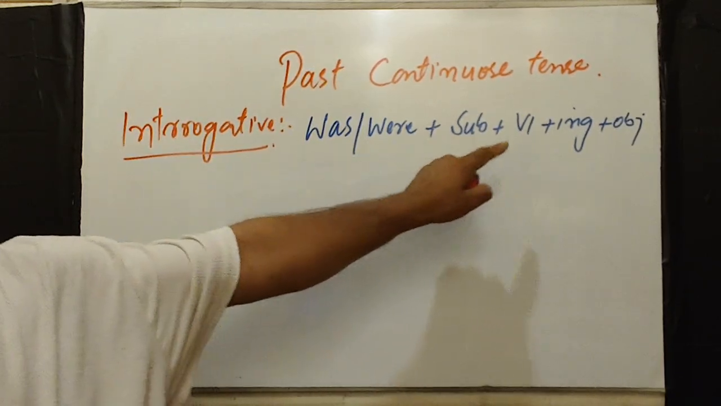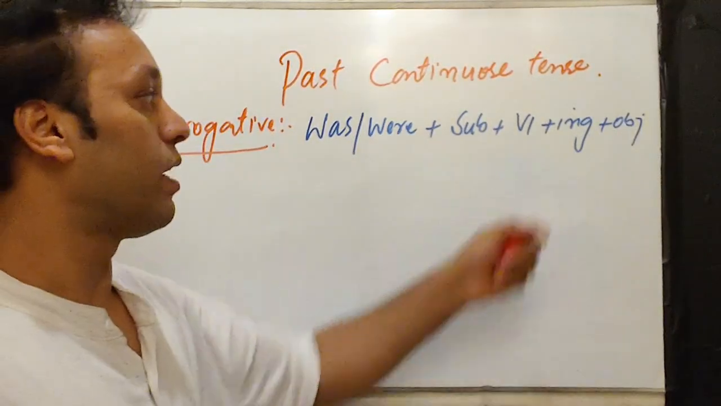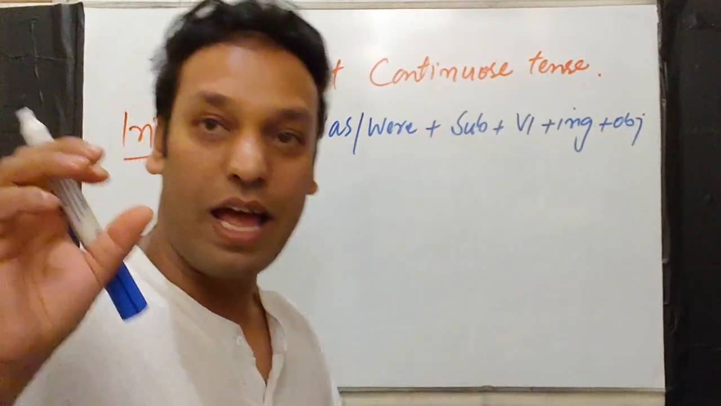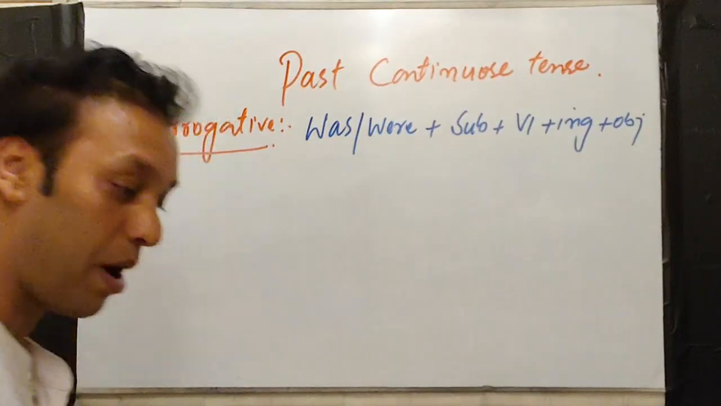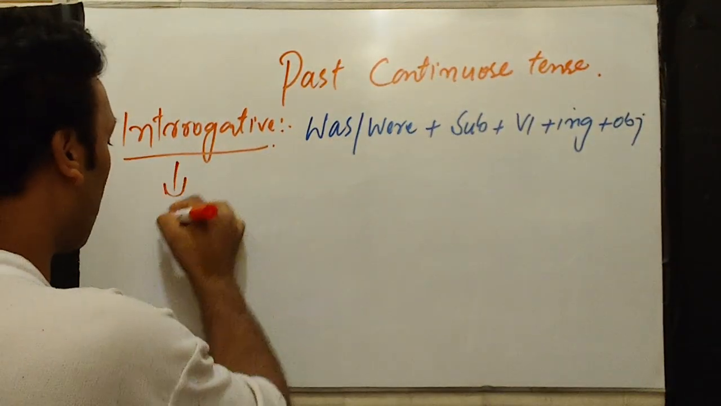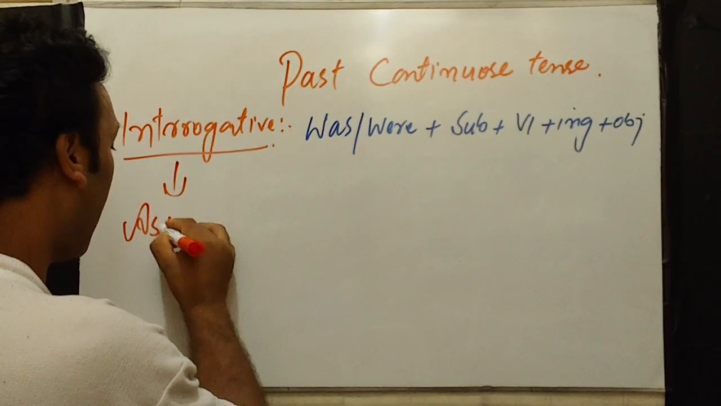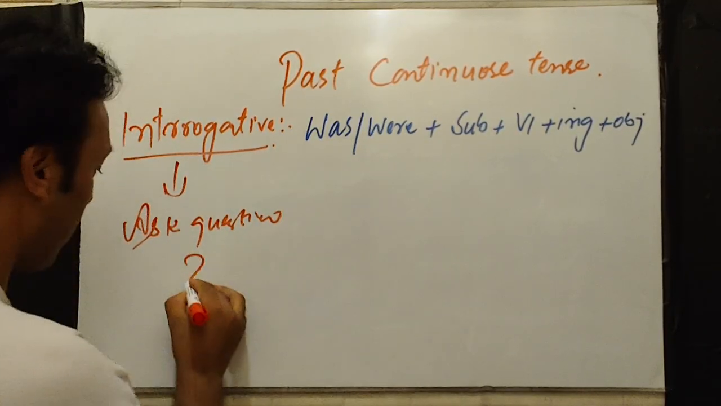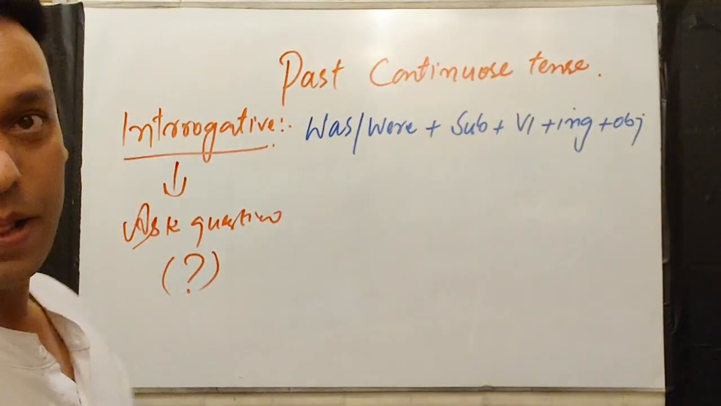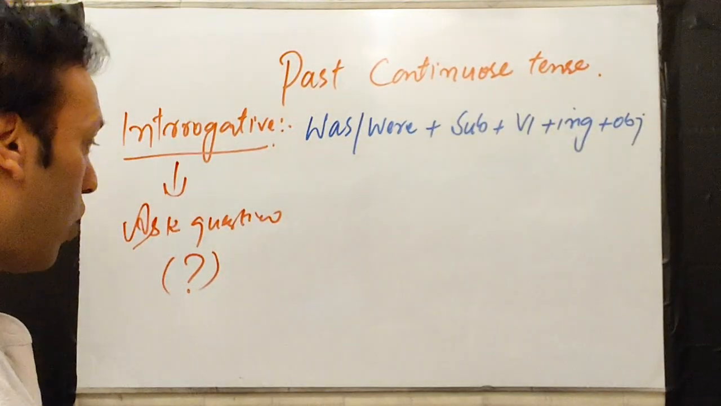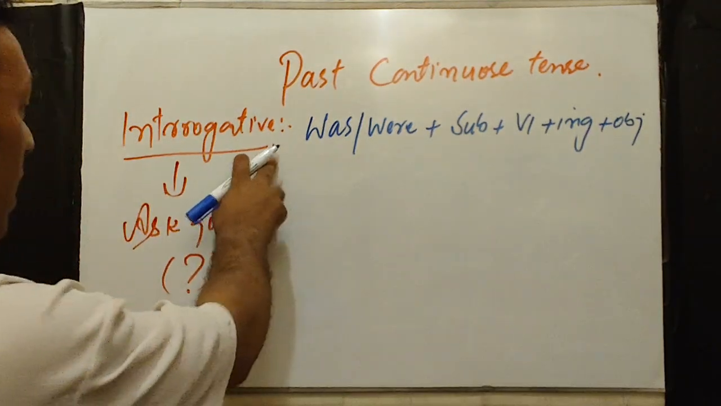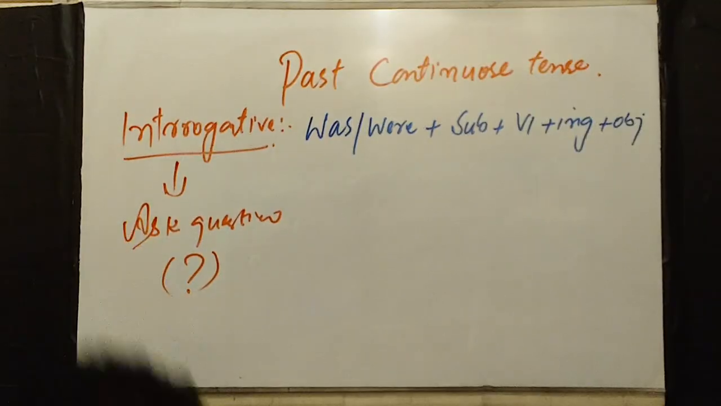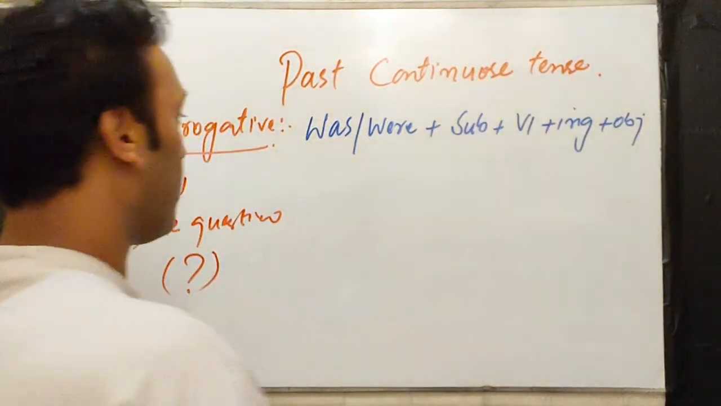According to this structure, we will frame some sentences. But all the sentences are going to create a question, so question mark. The interrogative is asking the question. What is the question mark? The question mark is like this. I hope you understand. The interrogative is asking the question, so we have to show the question mark. So let's frame some sentences.